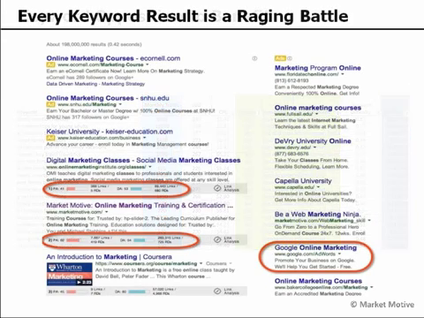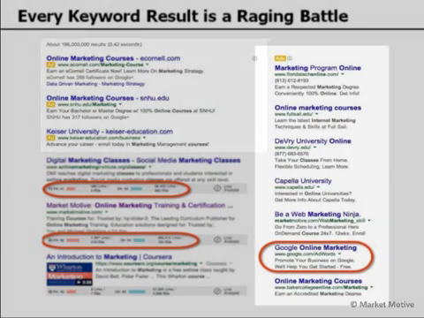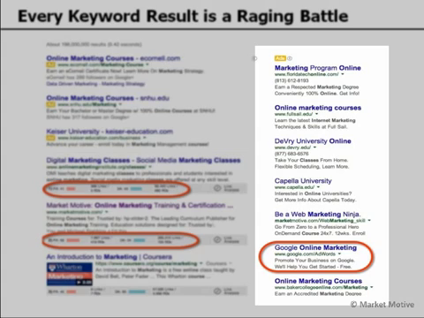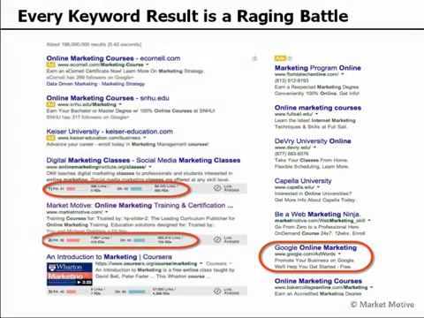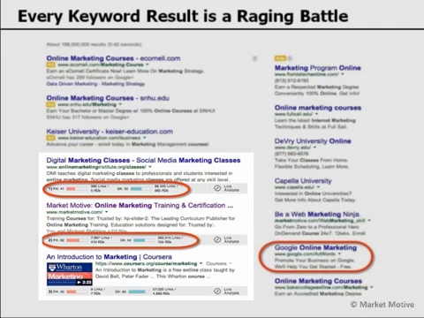Because every one of these keyword search results is a raging battle. We see people with high page authority and domain authority, and you have to make sure that you're on par with the other sites in your search results. You can see this is a search for online marketing classes, and I'm just comparing 4 of the things, but you can see all of the search results that are ads above. These are PPC. All this side result is PPC or paid search, and one of those paid search results is even Google themselves. That only leaves 3 little spots here for an organic site to rank.